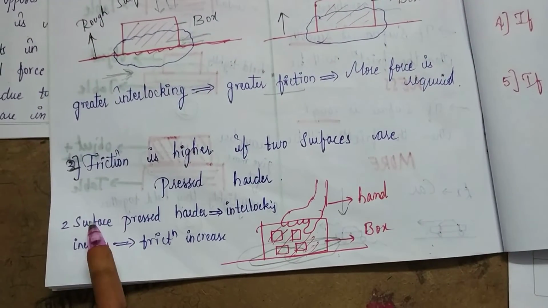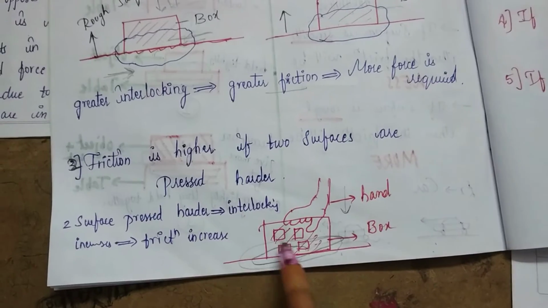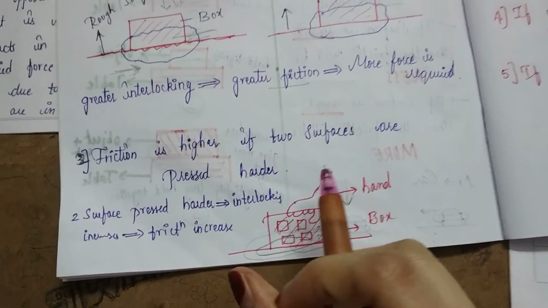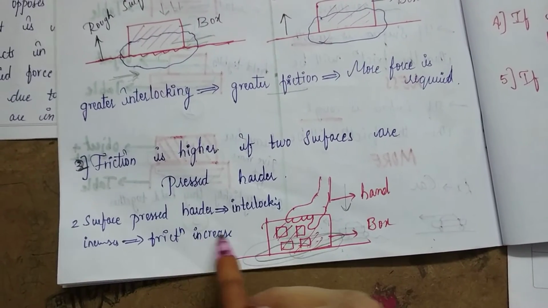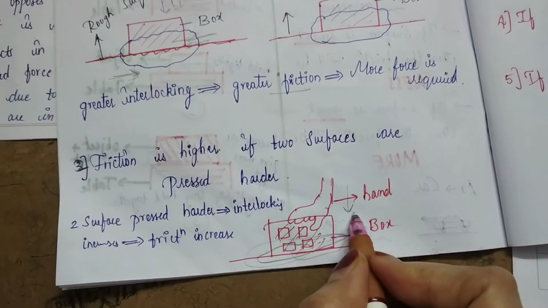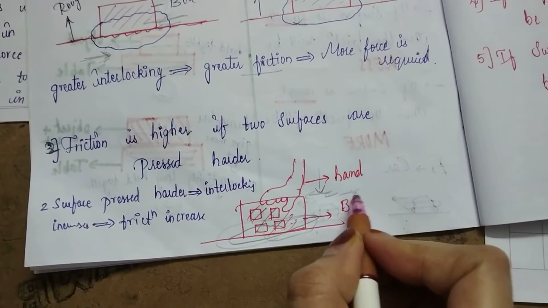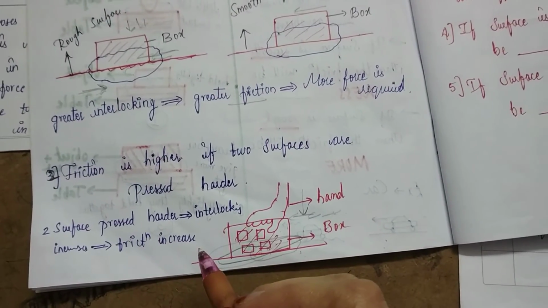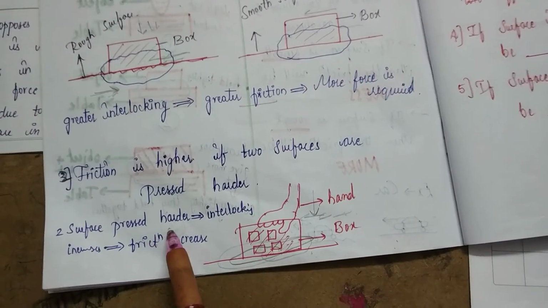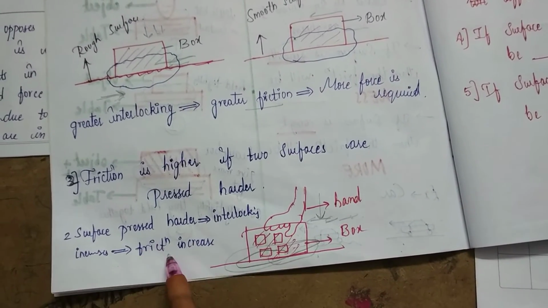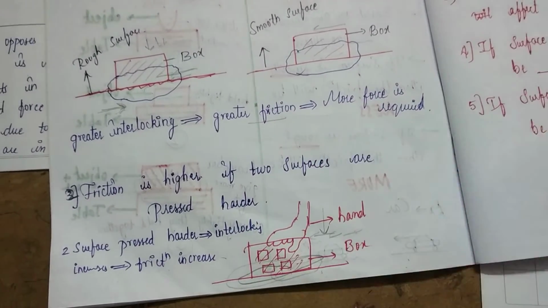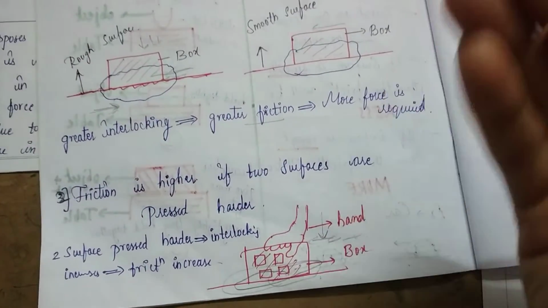If the surface is pressed harder, the interlocking between the surface and the object increases, and then friction also increases. Then we have to apply more and more energy to pull this object in another direction. Overall, if the interlocking increases, friction increases. If friction increases, we have to increase our force to do our work.